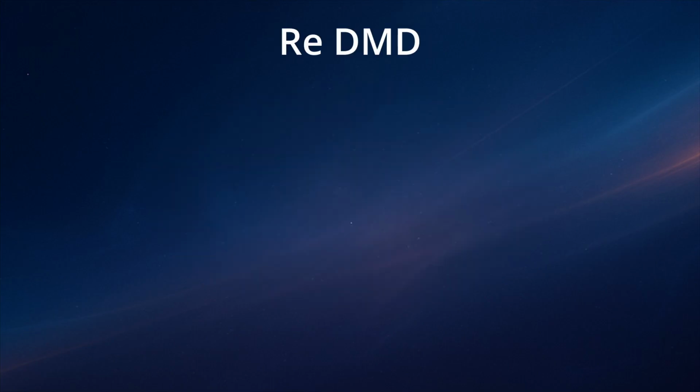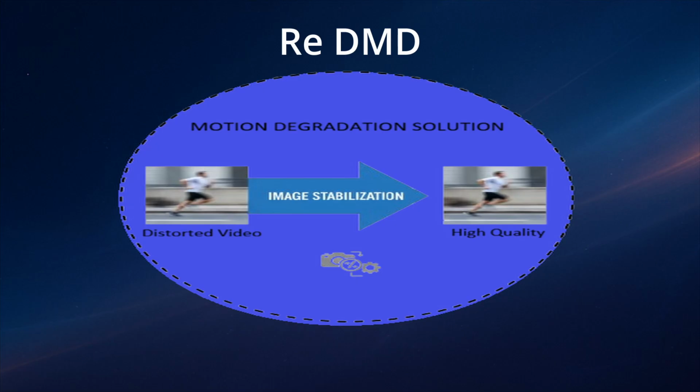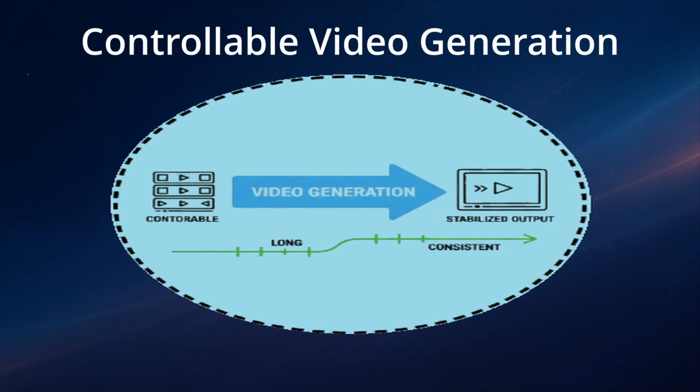By integrating rewarded distribution matching distillation, it solves the motion degradation problem. When we combine this with strict causality, we get a model that is not only SOTA in quality, but is also fast enough for real-time applications. In short, this work moves us away from generating short, fixed video clips and towards a future of endless, consistent, and controllable real-time video streaming.